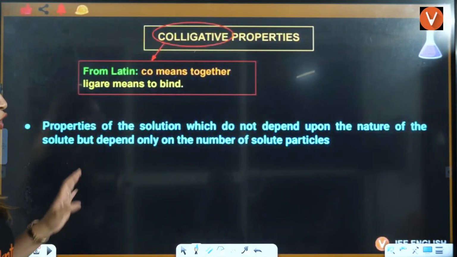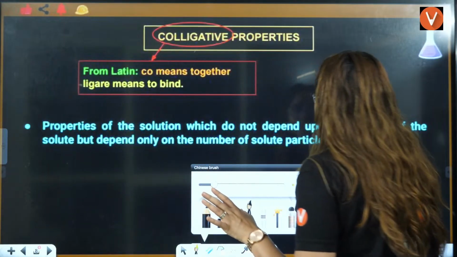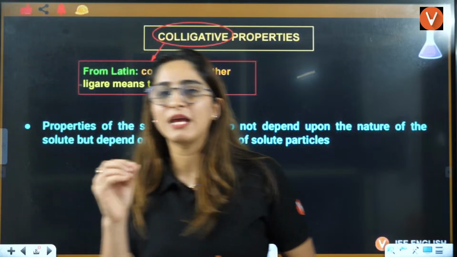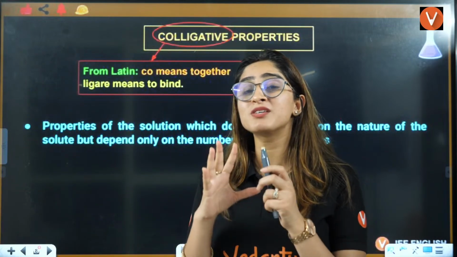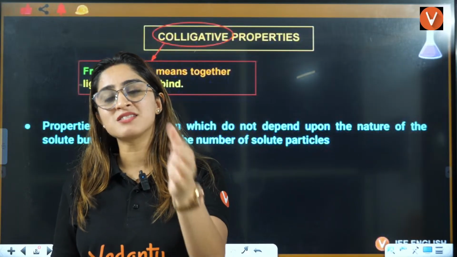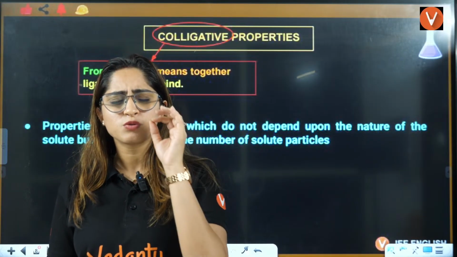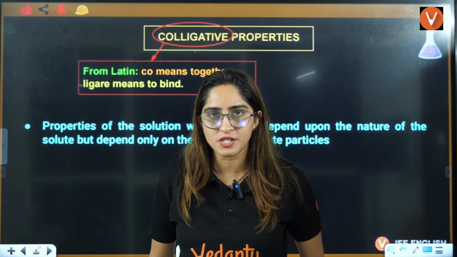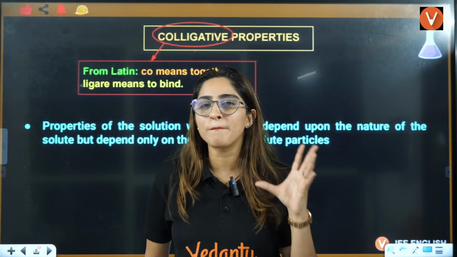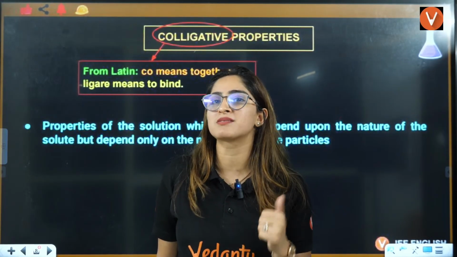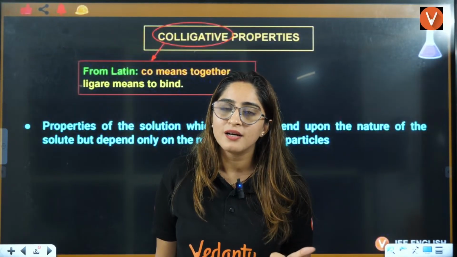Okay, so now let us start with the colligative properties. It's a very important topic, and trust me, even in JEE Mains and JEE Advanced, there are so many chances that they will ask 2 to 3 questions from solutions. The most priority-based topics from which they ask questions are colligative properties.